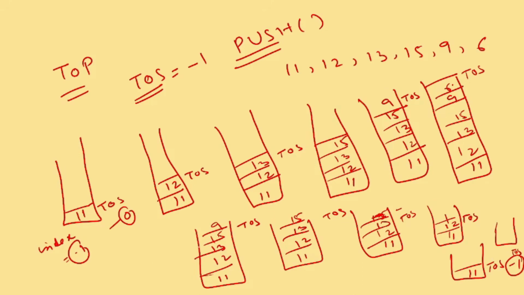But this deletion has a particular terminology that is called pop. So this should be clear in your mind. What is TOS? That is top of the stack. And what is the condition for empty? Sometimes in an interview they can ask you when the stack is at -1 and when the stack has reached the level where we can't insert, that is your final condition. So these are both the conditions: when the stack is empty and when the stack is full. There are two terminologies for it.